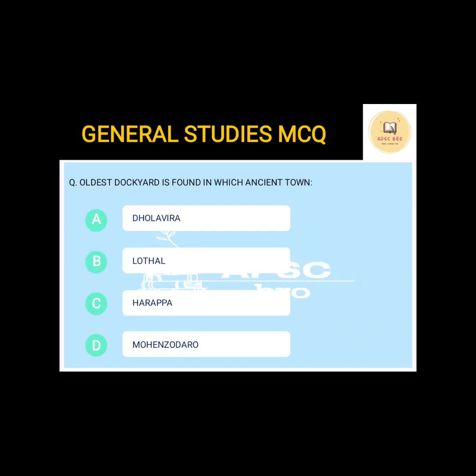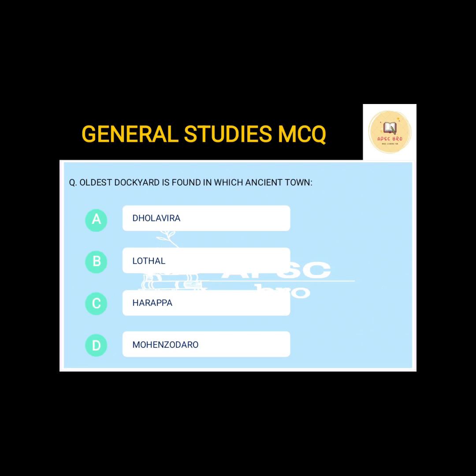Very important question. The oldest dockyard is found in which ancient city? Now this ancient city is from, you can see all the options are mostly from IVC, that is Indus Valley Civilization. The first option is Dholavira, option B Lothal, option C Harappa, option D Mohenjo-daro. All these four are Indus Valley Civilization cities which are very important from prelims point of view.